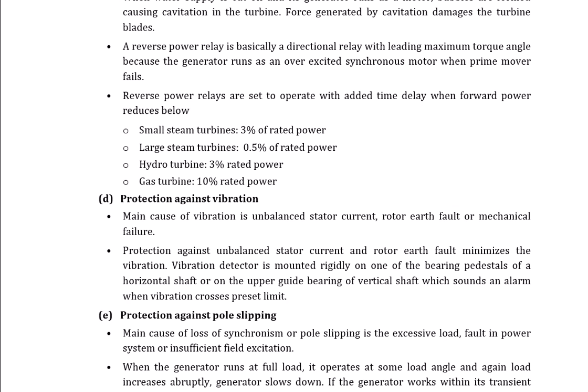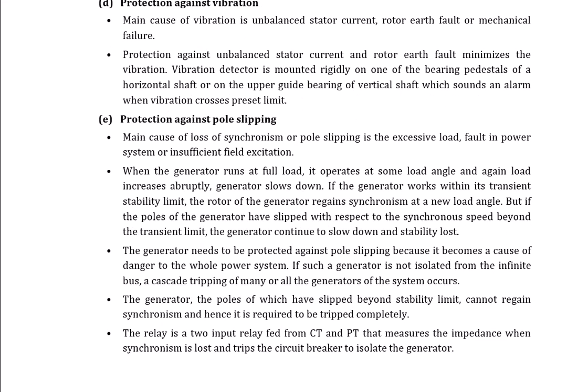Okay, so we provide this vibration setting. We use the vibration detector. It is mounted rigidly on one of the bearing pedestals of the horizontal shaft. So whenever any vibration is present in the system, it will create an alarm, or sometimes it opens the relay also. Okay, so protection against the pole slipping.